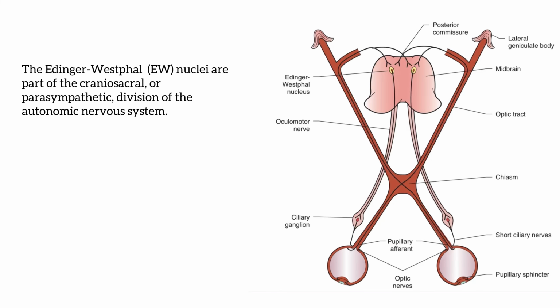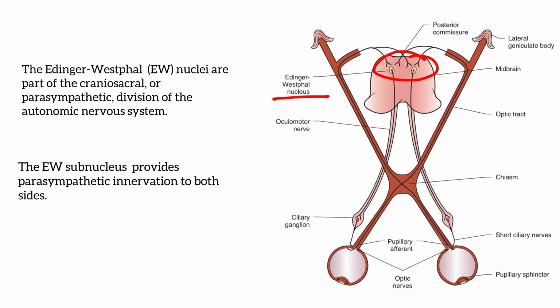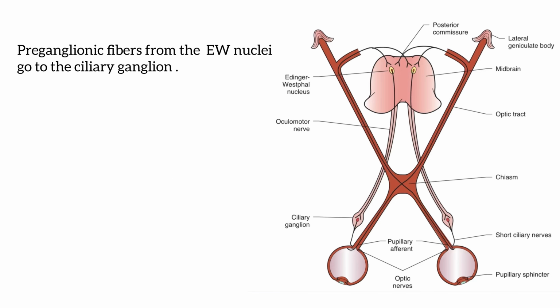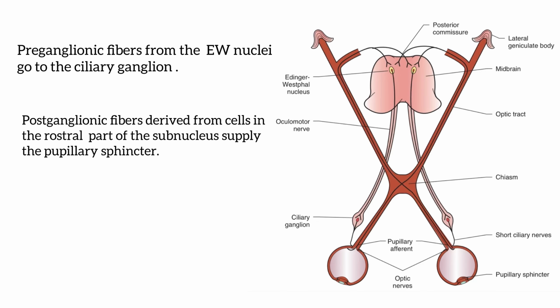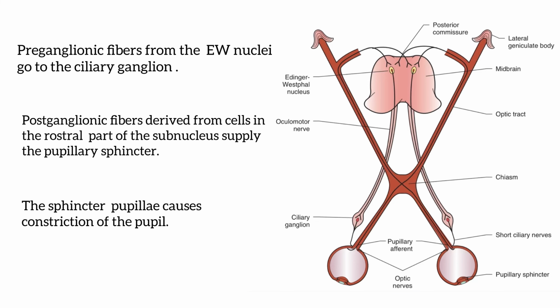Now talking about the autonomic part of the third nerve. The Edinger-Westphal nuclei are part of the craniosacral or the parasympathetic division of the autonomic nervous system. These subnuclei provide parasympathetic innervation to both sides. The preganglionic fibers from the Edinger-Westphal nuclei go to the ciliary ganglion. From there, the postganglionic fibers, which are derived from the cells in the rostral part of the subnuclei, supply the pupillary sphincter. The parasympathetic innervation to the sphincter pupillae muscle leads to constriction of the pupil